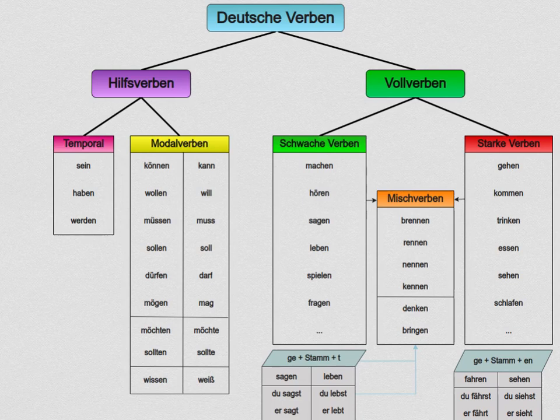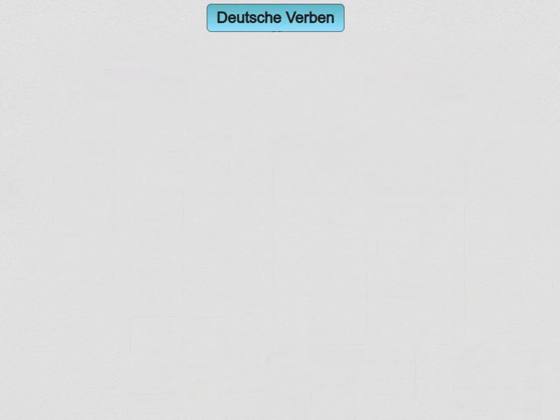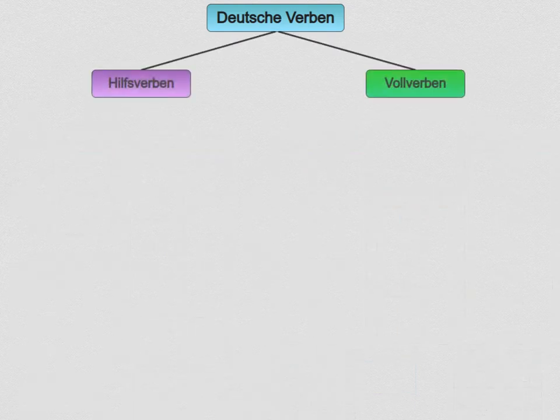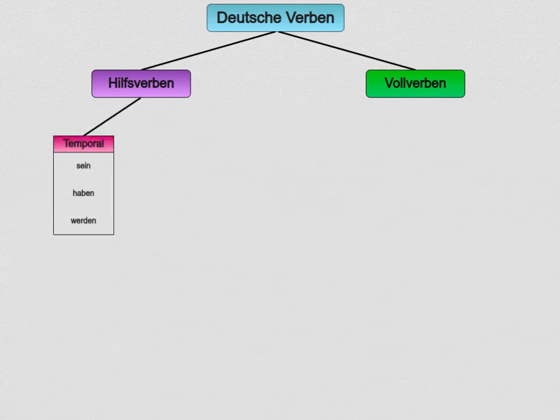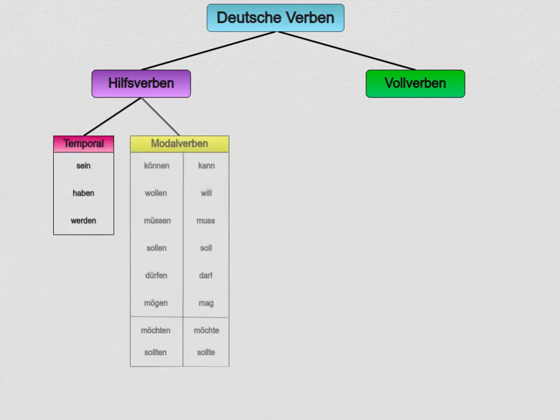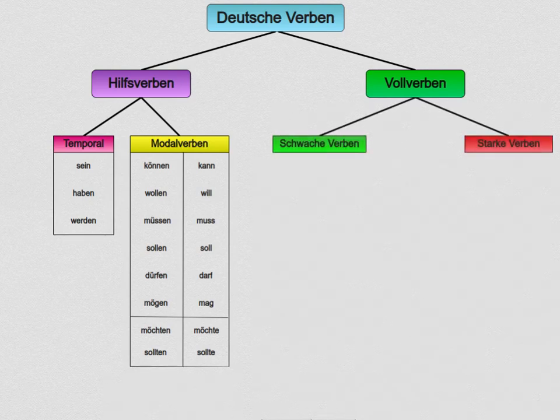And now you know about German verb categories. Let's go through them again one more time. There are main verbs and auxiliary verbs. There are 3 temporal auxiliary verbs and 6 modal ones. The temporal ones are irregular. The modal ones have a special stem for the singular and no conjugation for the first and the third person singular. The main verbs are divided into weak and strong verbs.